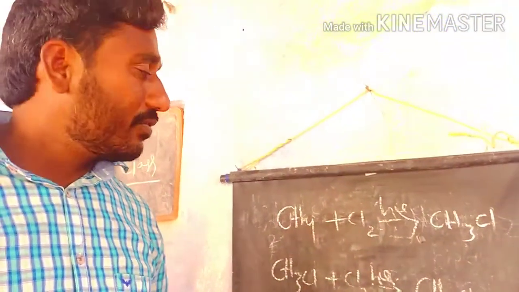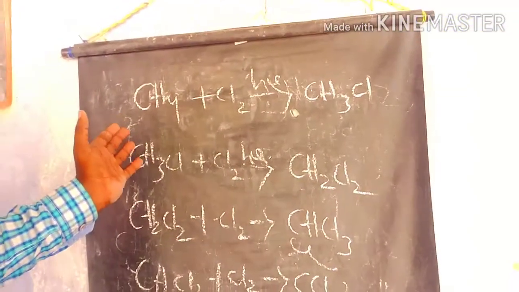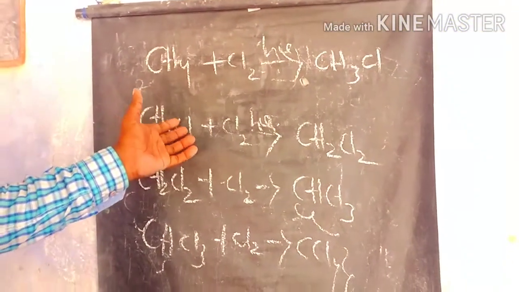For example, if you observe the halogenation process of symmetrical alkanes like methane and ethane, these are all symmetrical alkanes.